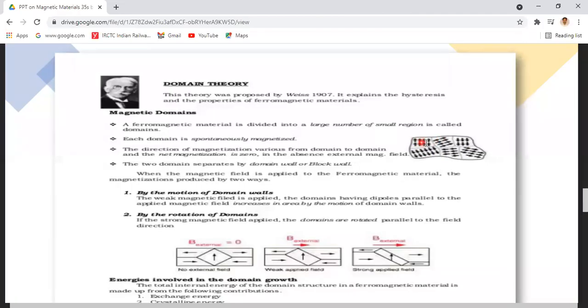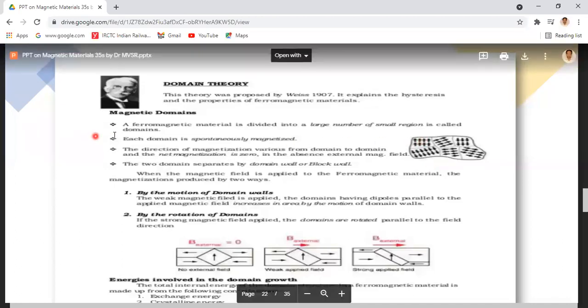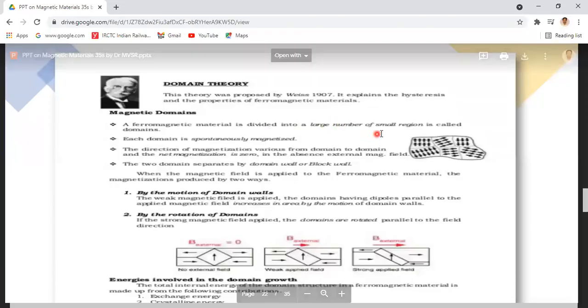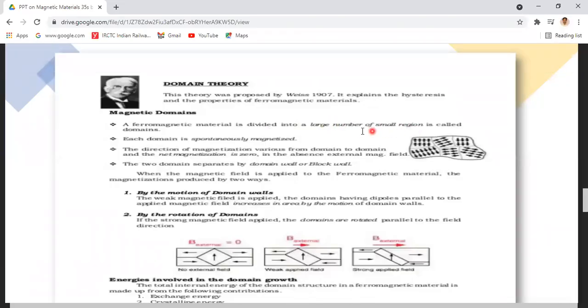Consider this is one region. In this region, the atomic dipoles are oriented in the upward direction. This region is called a magnetic domain. The neighboring region is also a domain, but in this domain the magnetic dipoles are oriented in the downward direction. So domains are nothing but a large number of small regions which contain atomic magnetic dipoles.